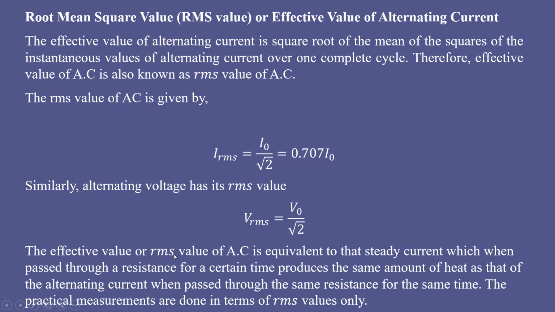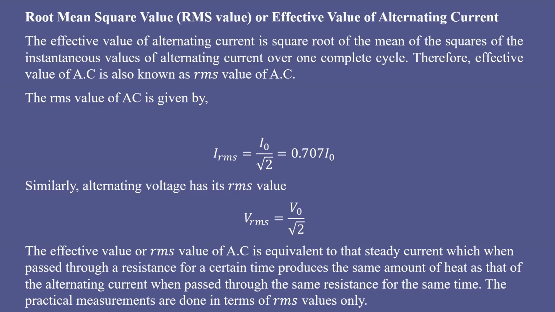Therefore, the effective value or RMS value of AC is equivalent to that steady current or direct current which, when passed through a resistance for a certain time, produces the same amount of heat as the alternating current passed through the same resistor for the same time. A simple example: take two resistors. In one resistor you pass a certain amount of DC for 5 minutes.